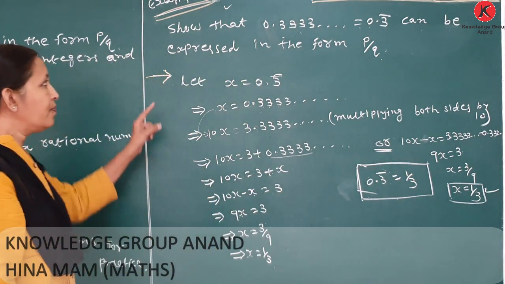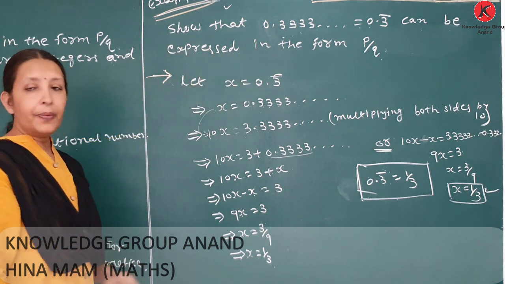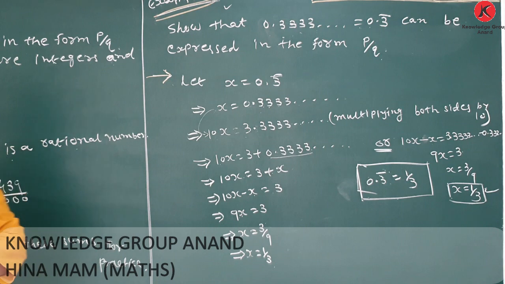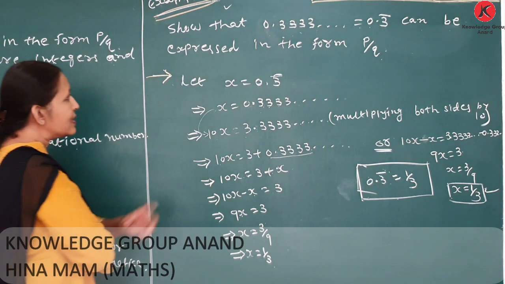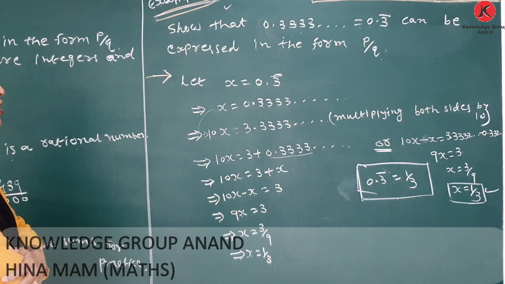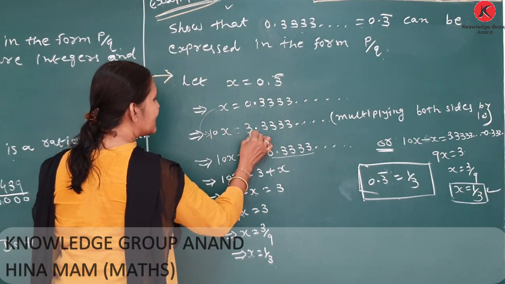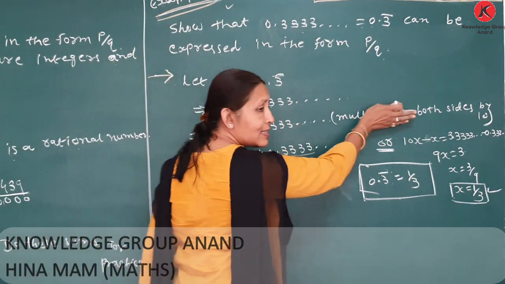Now, again, convert 0.3 bar into p upon q form. First, we write x is equal to 0.3 bar, so x is equal to 0.333. Now multiply both sides by 10. 10x is equal to, this is not necessary to write.